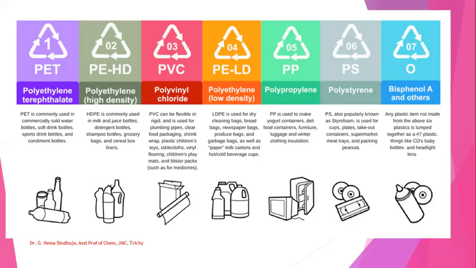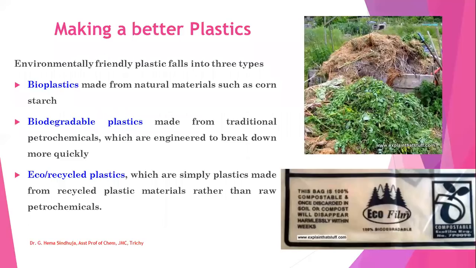This 4, LDPE, is used for garbage bags, cleaning bags, produce bags, paper, milk cartons, cups, etc. This 5, polypropylene, is used for food containers, furniture, luggage, etc. And sixth number, polystyrene, is used for cups, plates, containers, trays, etc. Whereas the seven, bisphenol A and others, is not made from the above six plastics and it is lumped together. It is used for baby bottles and headlight lenses. These are the numbers representing the types of plastics.